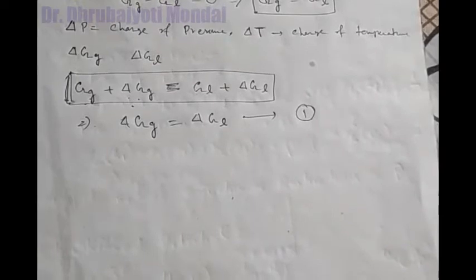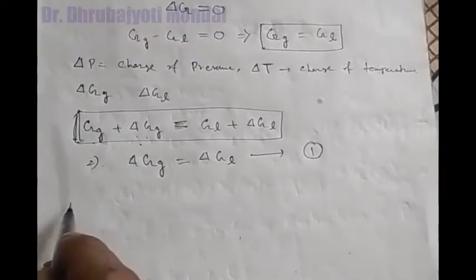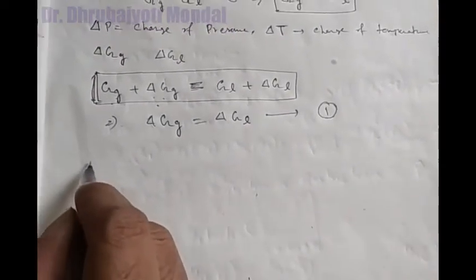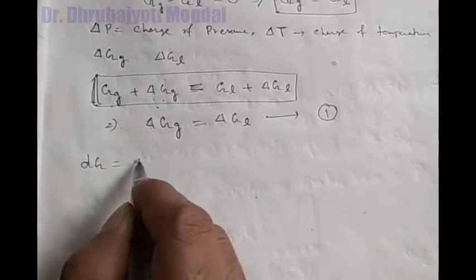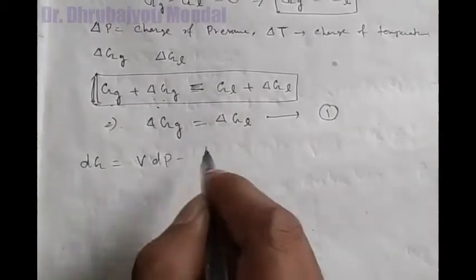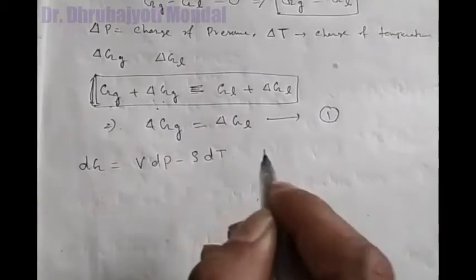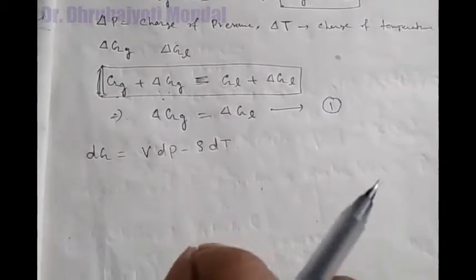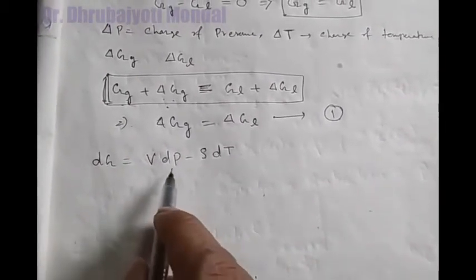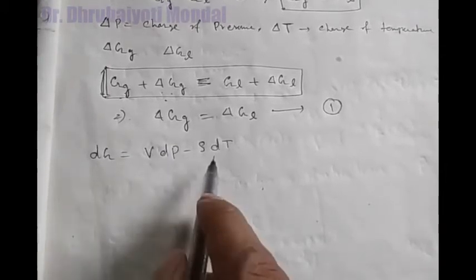Now you know that dG is equal to V dP minus S dT. If the change is a very small amount, then dG is equal to V dP minus S dT.